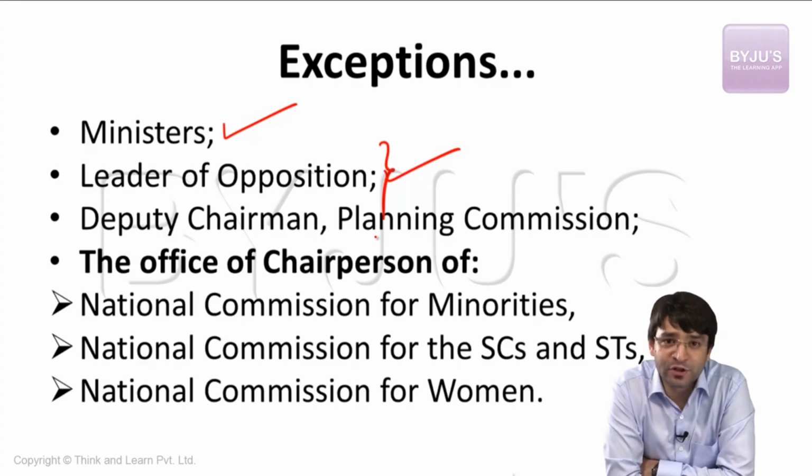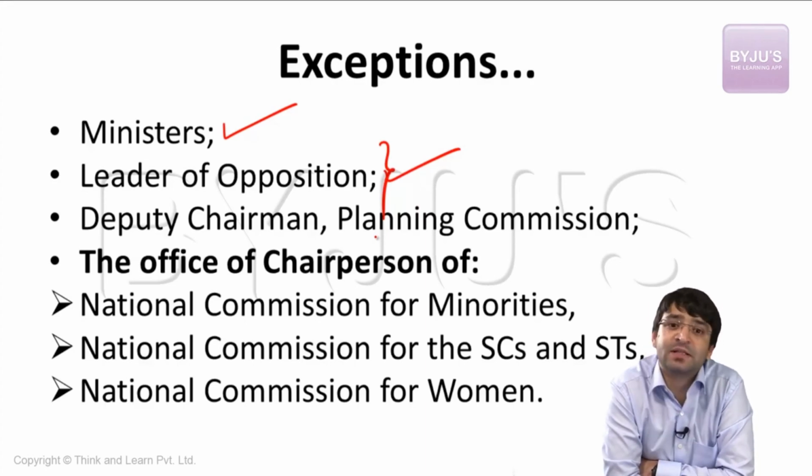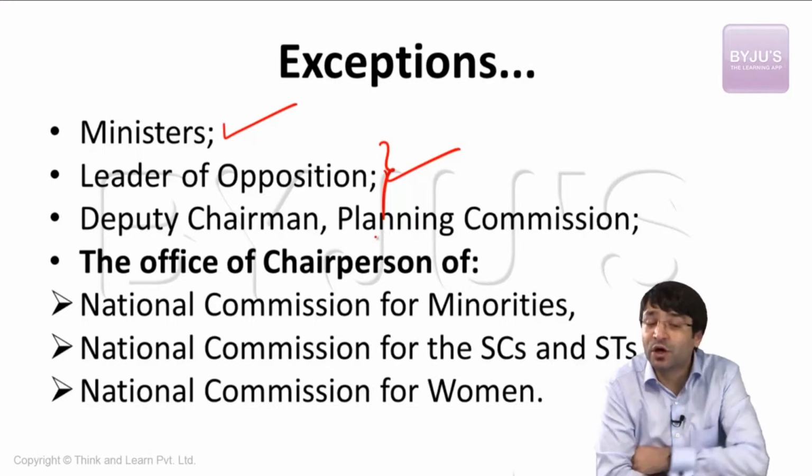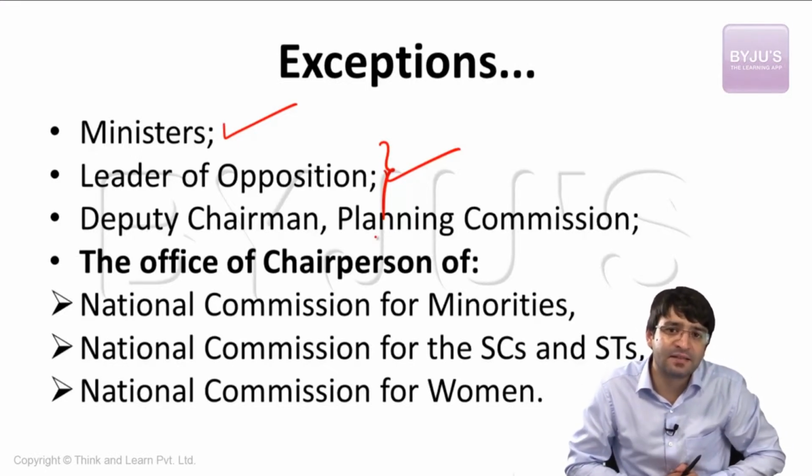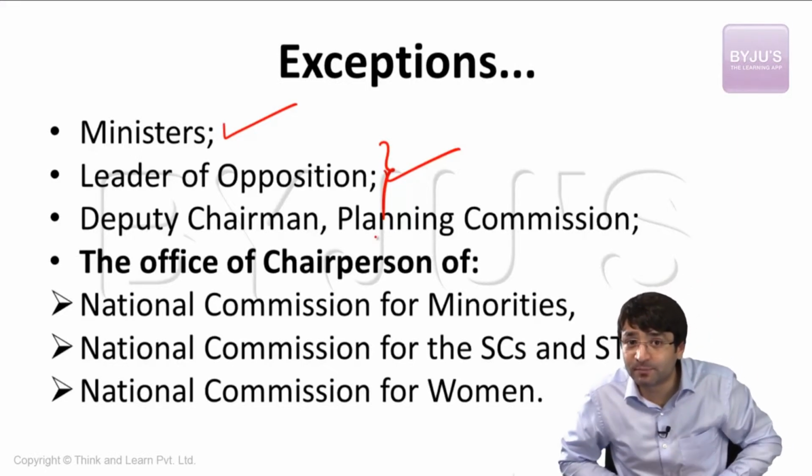Pranab Mukherjee, in 1990s, he was aspiring to become the prime minister. But ultimately, it was P.V. Narasimha Rao who was appointed as the prime minister. Then Pranab Mukherjee was sulking. Someone told the prime minister that he can appoint Pranab Mukherjee as the deputy chairperson of the planning commission. But deputy chairperson of planning commission is appointed by the prime minister.